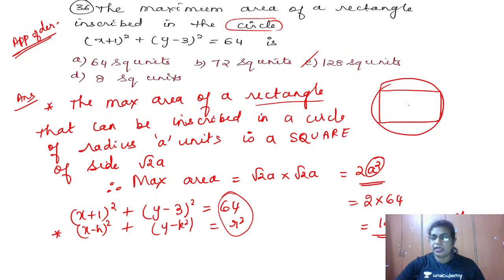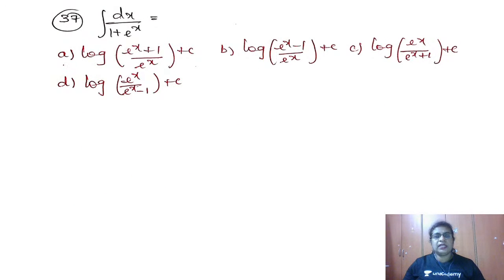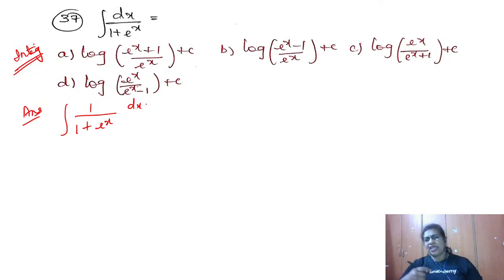So question number 37, let's see what it is teaching us. This is the integration concept. Let us see how we proceed. As it is, I cannot solve it: integral 1 by 1 plus e power x dx. So what to do now? Take out e power x throughout.